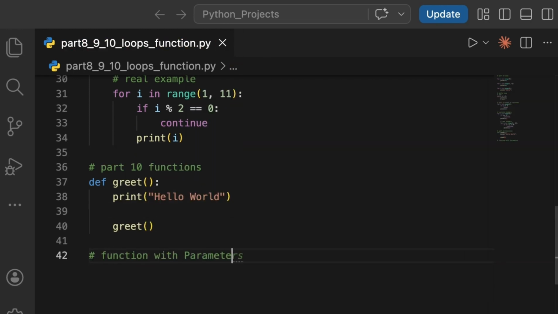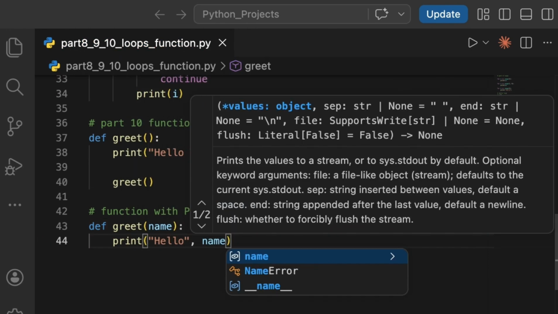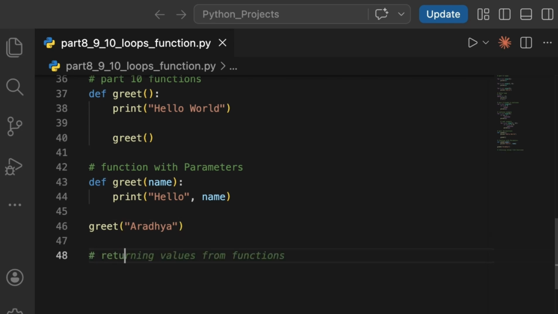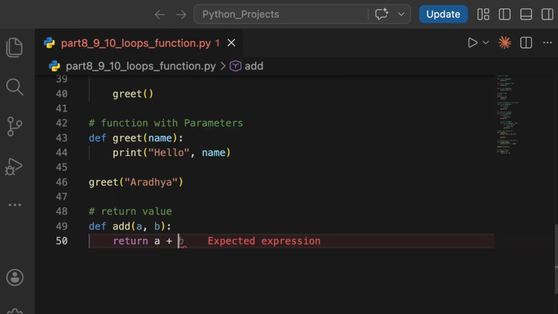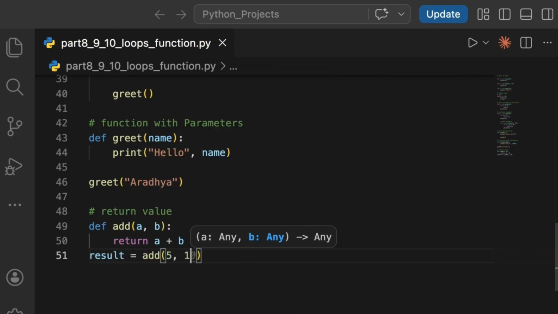We can also pass values to a function using parameters. This makes our code more flexible and dynamic. One quiz for you. Which statement stops the loop completely? Break or continue? Comment your answer.